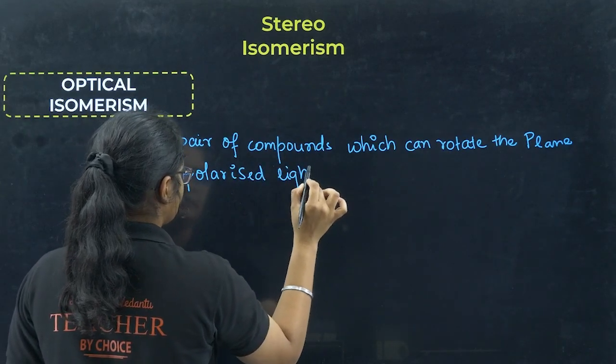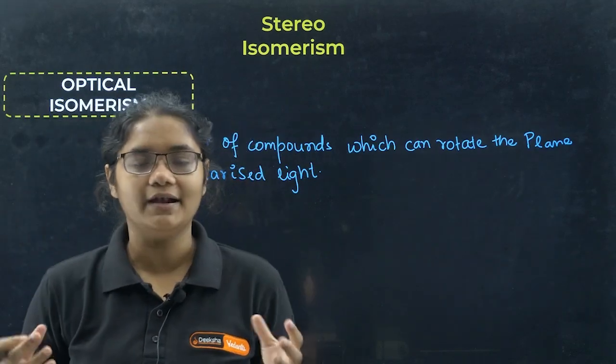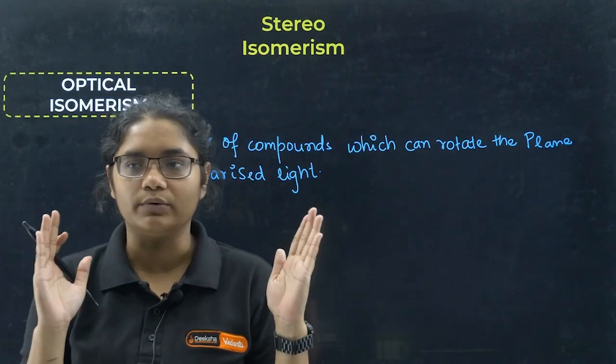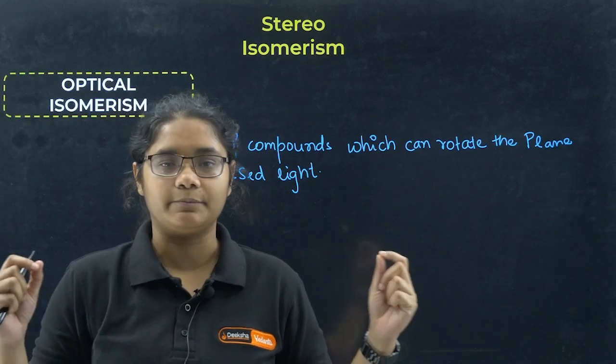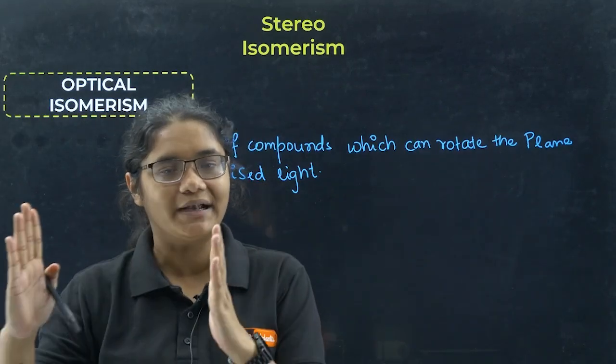Now a question may be there, what is plane polarized light? Don't worry that much. Just think that this is a type of light in which the electric and magnetic fields are present in the waves along only one direction.